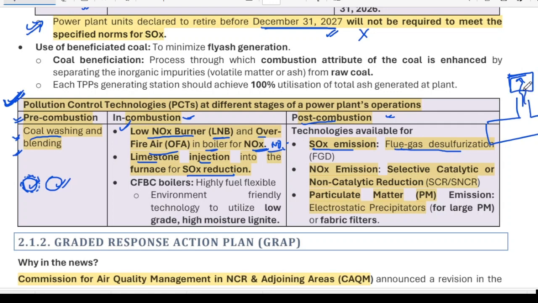When the emissions pass through this layer, the sulfur dioxide gas gets converted into some other compounds, mostly sulfuric acid, H2SO4. So this sulfur dioxide doesn't get emitted into the atmosphere. Now for nitrogen oxide emissions, selective catalytic or non-catalytic reduction happens.